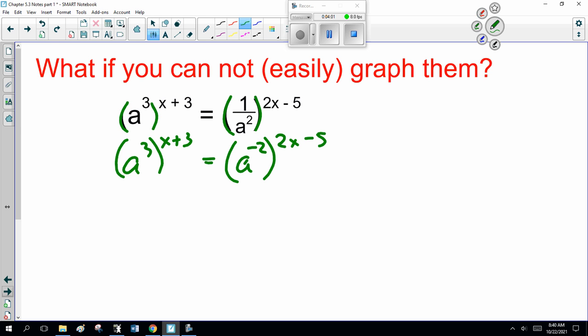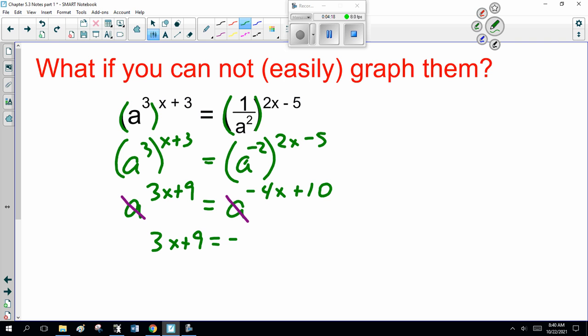I would multiply this out before I cancel out my bases, so this becomes a to the 3x plus 9 equals a to the minus 4x plus 10. And here we can cancel out the bases. 3x plus 9 equals minus 4x plus 10. And add 4x to both sides. Minus 9, minus 9.